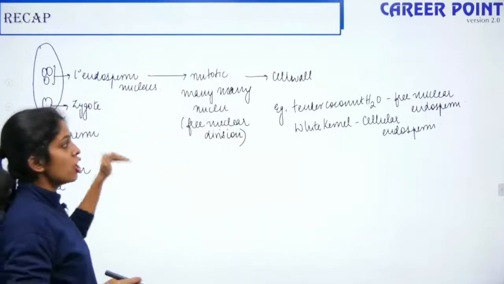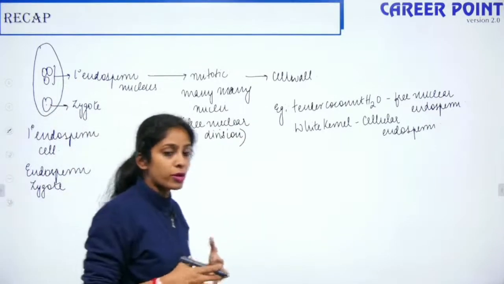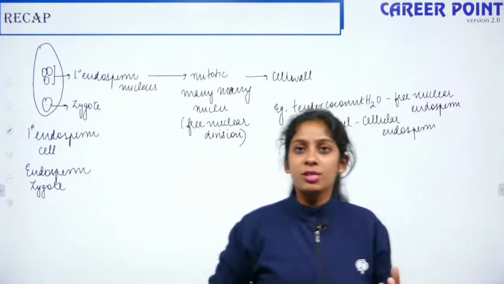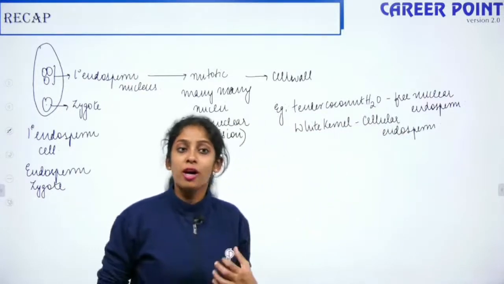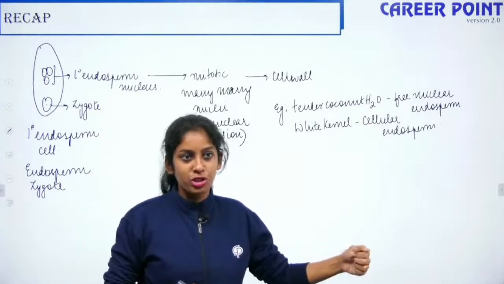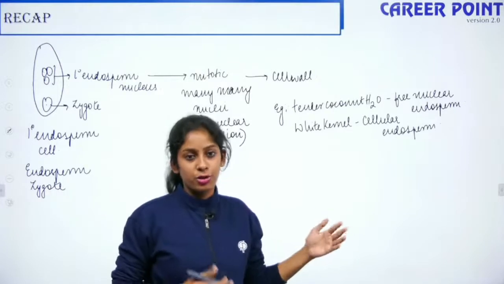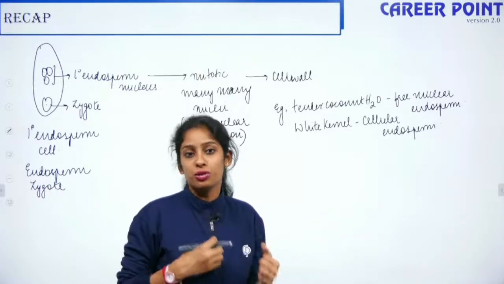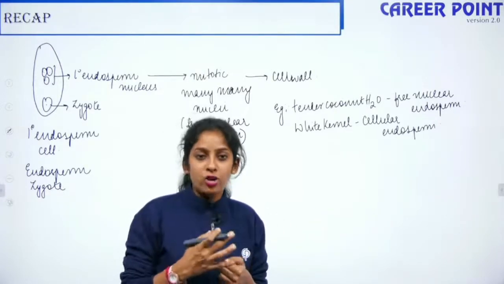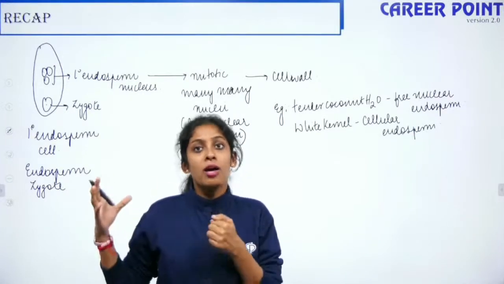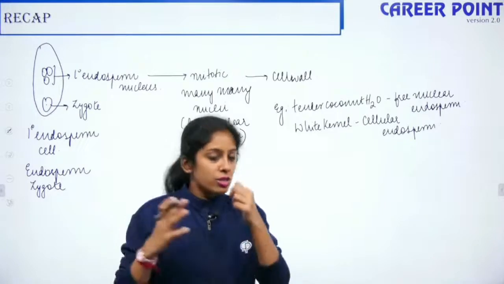After this, we went on to talk about what are endospermous seeds and what are non-endospermous seeds. Endospermous seeds are when the endosperm is retained till seed maturation. Non-endospermous is when the endosperm is not retained till seed maturation, when the embryo consumes it fully. So basically your endosperm supplies food to the growing embryo, right? So that is how it is.